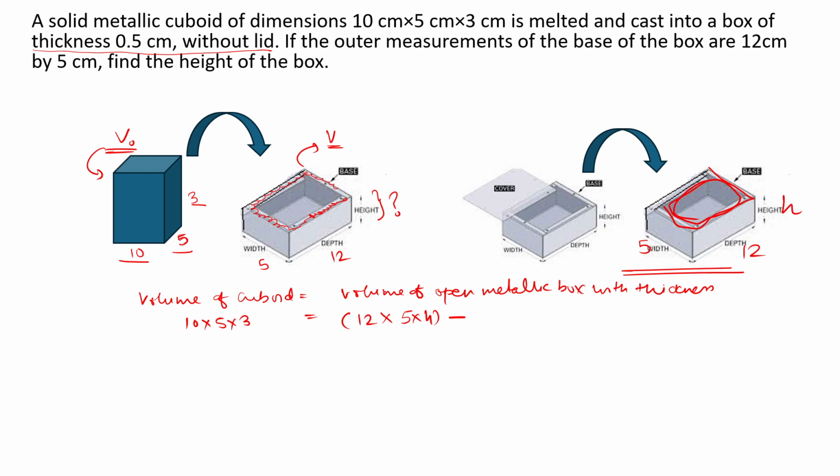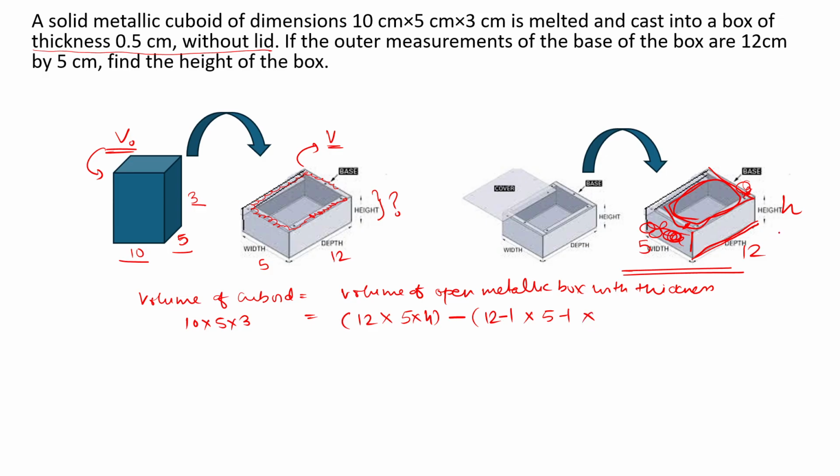So for the inner part, how will we get the dimension? Please understand. Since this entire length is 12, this front wall and the back wall have some thickness, and because of this thickness, this 12 will reduce. I'm talking about the internal dimension. This is 0.5, 0.5, so that becomes 12 minus 1. So it will reduce by 0.5 plus 0.5, which is 1, and then multiplied by 5, which will also reduce by 1, so 5 minus 1.